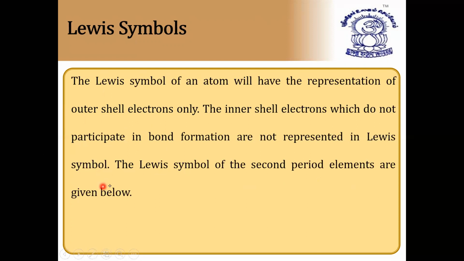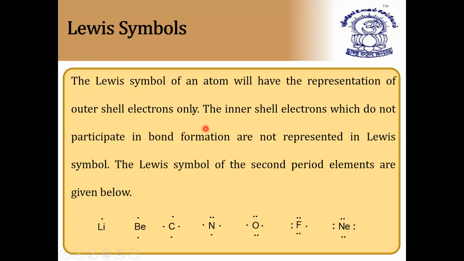For example, what are the second period elements we have? We have lithium, beryllium, boron, etc. Lithium will have only one electron in the outermost shell. Beryllium will have two electrons. Carbon will have four electrons. Nitrogen will have five electrons. So we'll discuss the outermost electrons only. The Lewis symbols represent only the electrons in the outermost shell of atoms, like fluorine with seven electrons and neon with eight electrons.